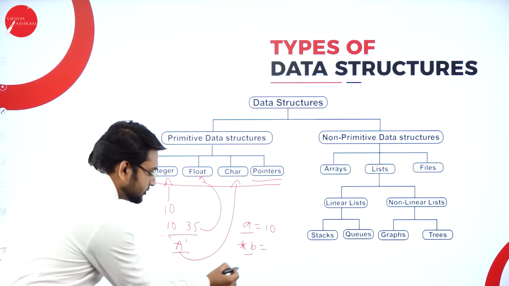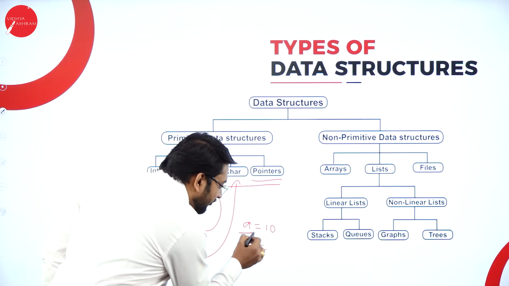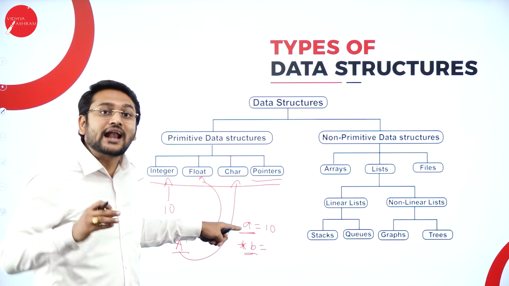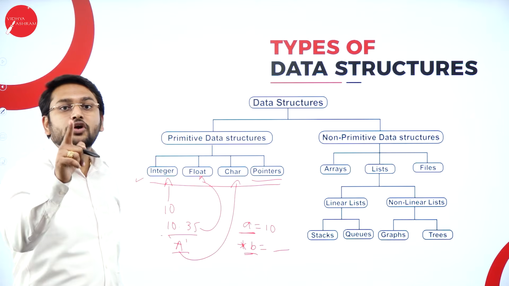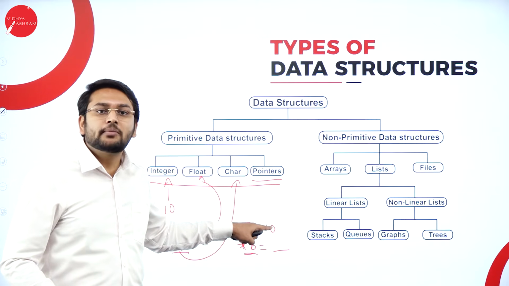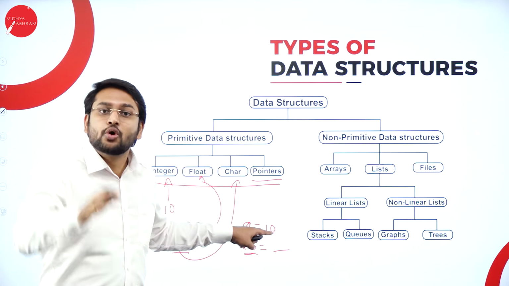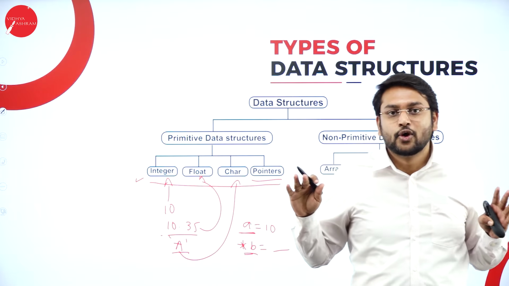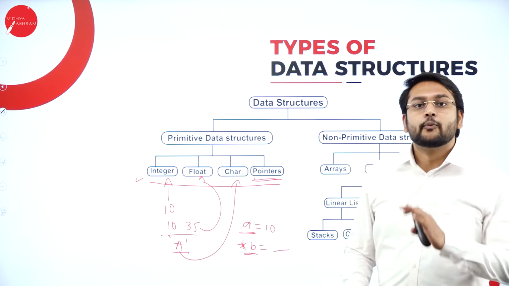But in this pointer variable, I can store the address of this variable, where exactly it is located in the memory. That address I can store in this variable. That is what you need to remember. Sir, can't I store the address in this variable? No, because only pointer variables store the address. Hope you understood this.